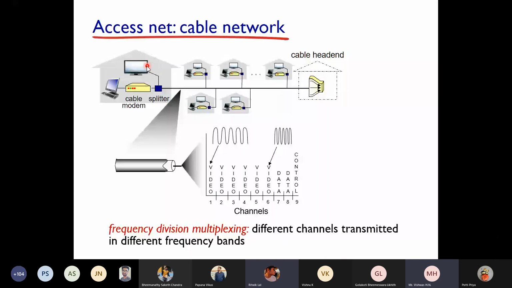You will be getting the cable channels in different frequencies. Different frequencies will give you different channels. Similarly, another channel will provide you the data connectivity. You can see the cable wire looks like this. It's a copper cable, basically an insulated copper cable.